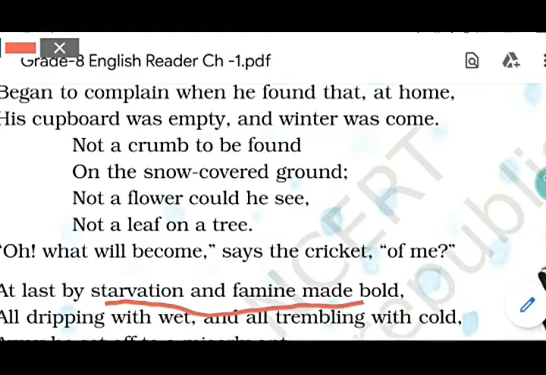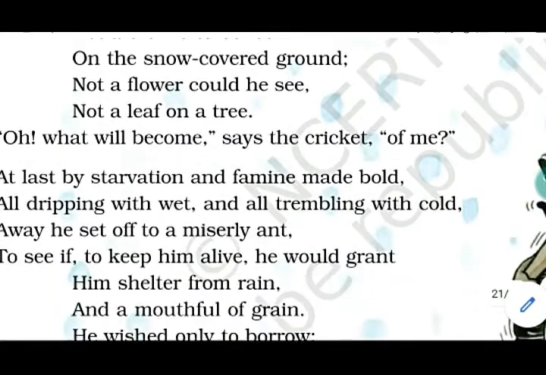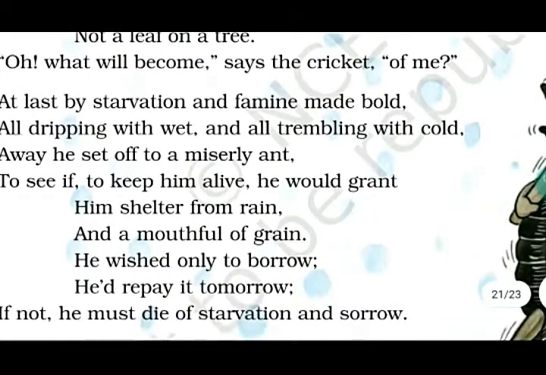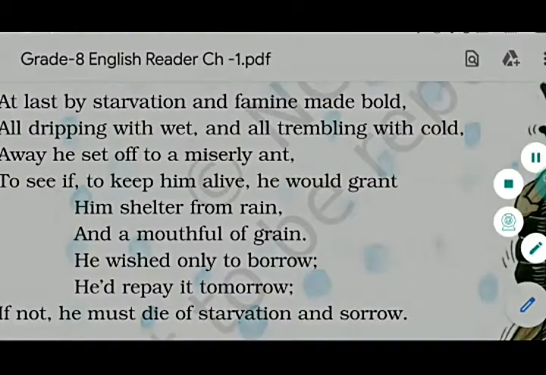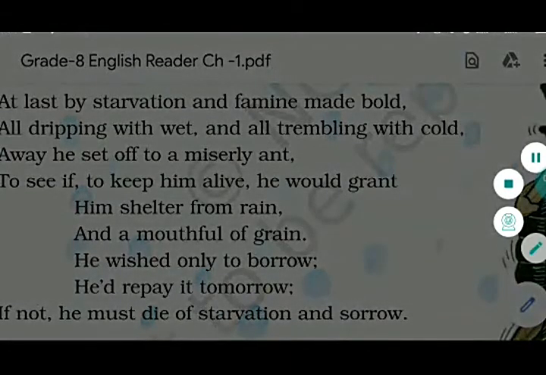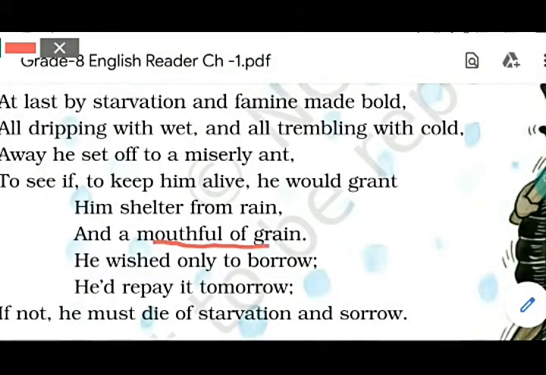Next one, you can go down a bit and you can see the phrase mouthful of grain. Mouthful of grain is a lot of matter to eat. Next you will find the word shelter. Shelter is a place to stay.